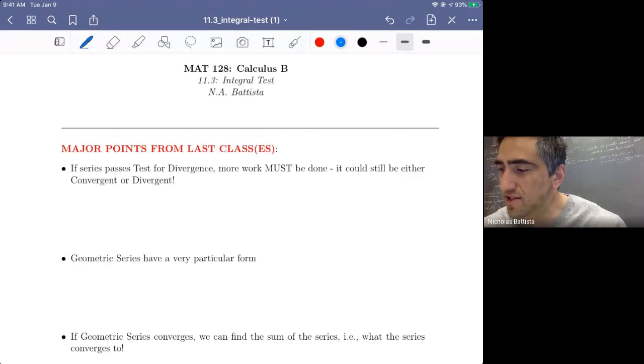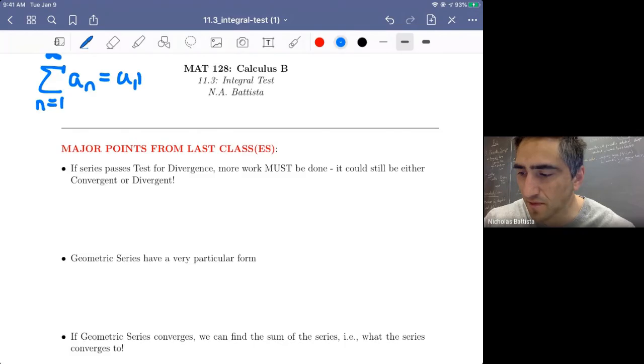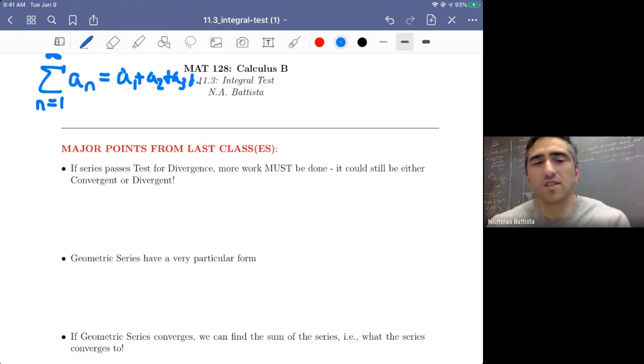So far for our series convergence and divergence tests, we said we are handed some series from n equals 1 to infinity of some function a sub n. So again, this is some infinite sum, a1 plus a2 plus a3 and so on. And what we're trying to ask is whether or not this infinite sum converges, meaning this infinite sum equals some finite number.